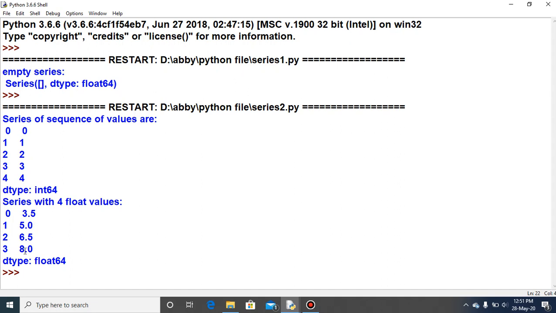6.5, 8.0. So there are 4 float values there, and by default what index is coming? 0 1 2 3. Here also in the first output it was 0 1 2 3 4, because there were 5 values, sorry, and here it is 4 values, so it will start from 0. 0 1 2 3 is the index, and dtype is float64. Why float? Because of these values, 3.5, 5.0, 6.5, 8.5 are float values. That is why the data type is showing as float.